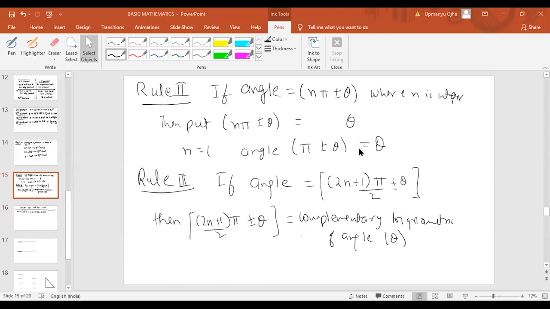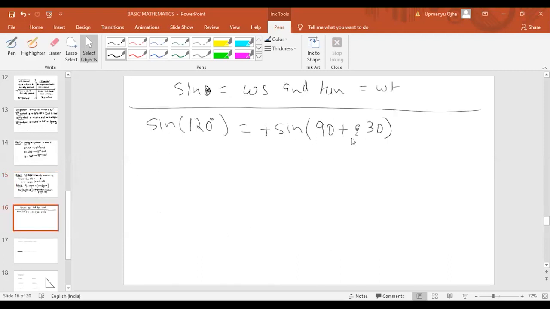When it comes to negative, I'll tell you. Don't think about that right now, just understand what I'm explaining. I'll tell you about negative also, don't worry about anything. So we can write sine 120 as sine of 90 plus 30 degree. Correct? Sine of 90 plus 30.